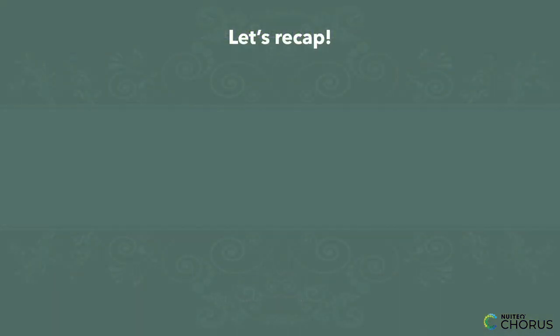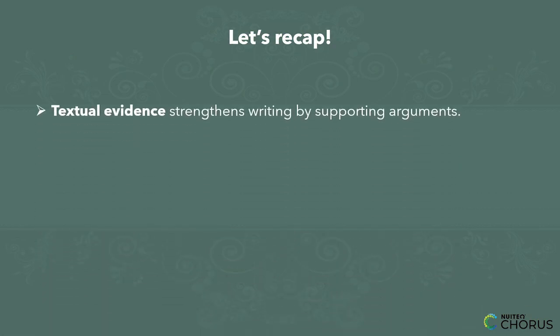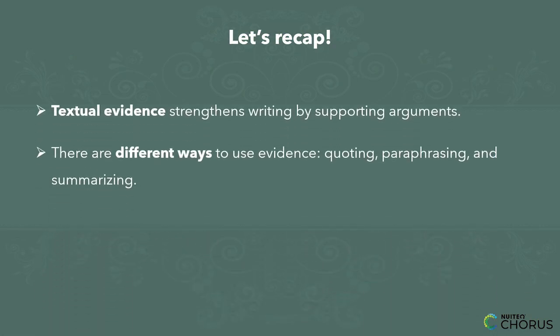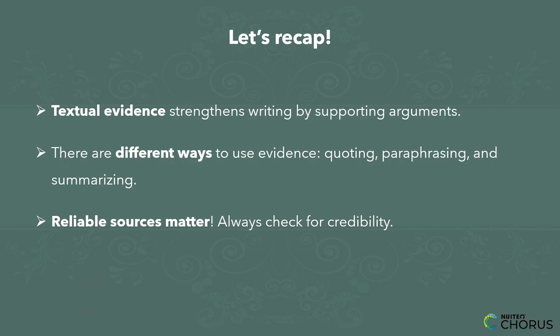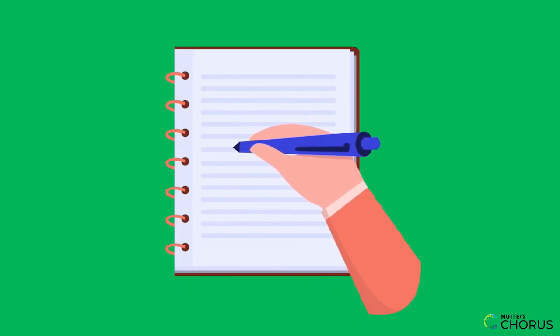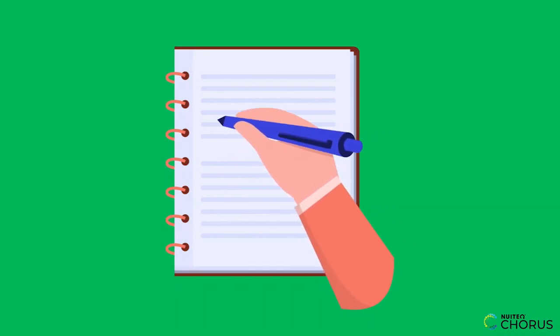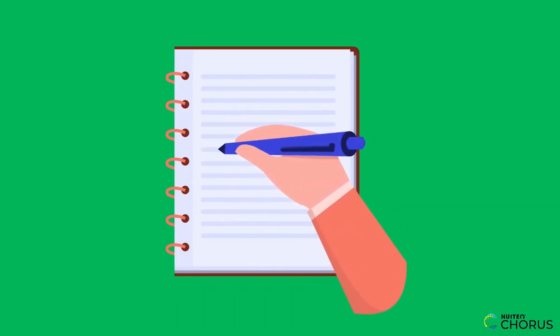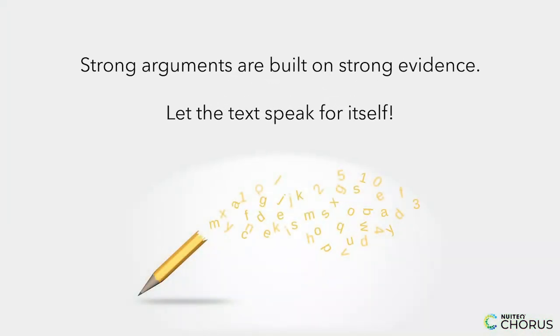Let's summarize what we've learned today. Textual evidence strengthens writing by supporting arguments. There are different ways to use evidence: quoting, paraphrasing, and summarizing. Reliable sources matter. Always check for credibility. Whether you're analyzing literature, writing an argumentative essay, or researching for a speech, using strong evidence helps you create convincing and well-supported writing. Strong arguments are built on strong evidence. Let the text speak for itself.